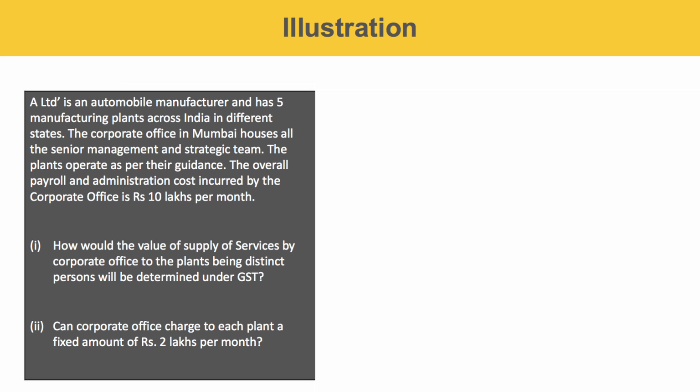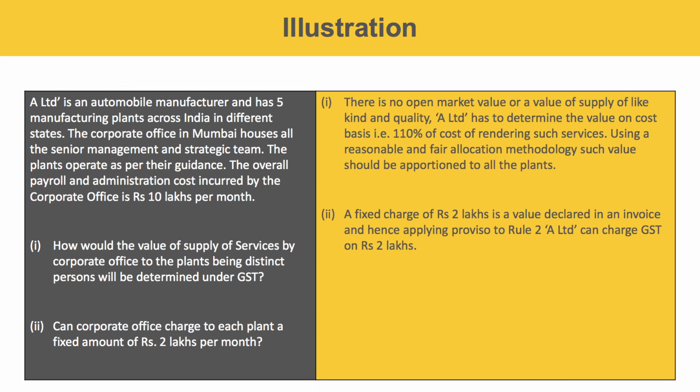Second case, can the corporate office charge each plant a fixed amount of rupees 2 lakh per month? A fixed charge of 2 lakh is a value declared in an invoice, and hence applying the proviso to rule 2, A Limited can charge GST on 2 lakh.